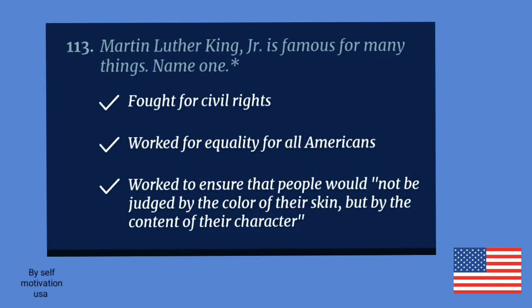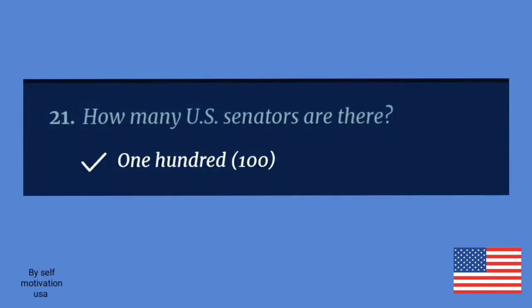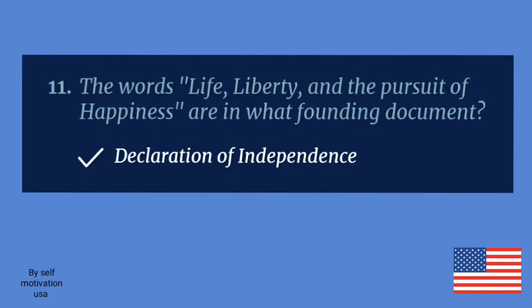Martin Luther King Jr. is famous for many things. Name one. Worked for equality for all Americans. How many U.S. senators are there? 100. The words life, liberty, and the pursuit of happiness are in what founding document? Declaration of Independence.